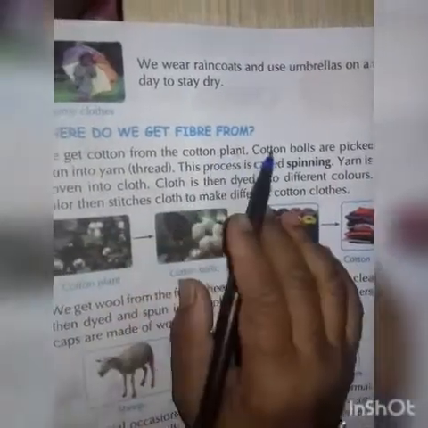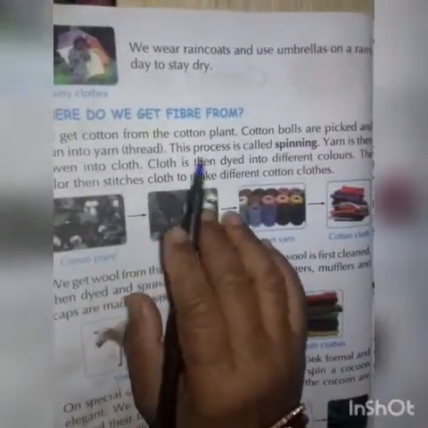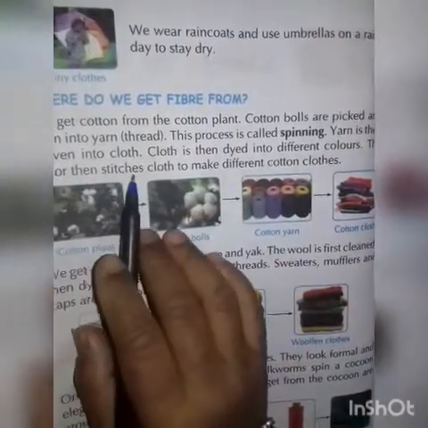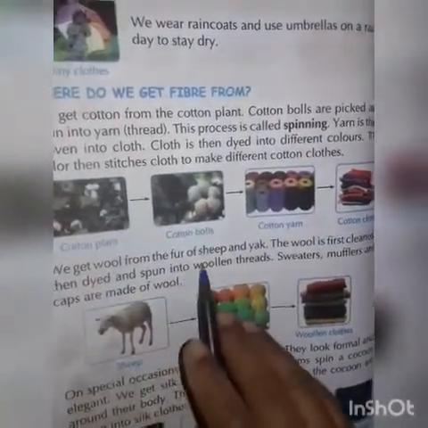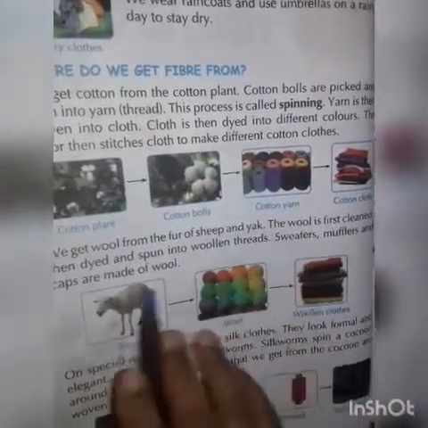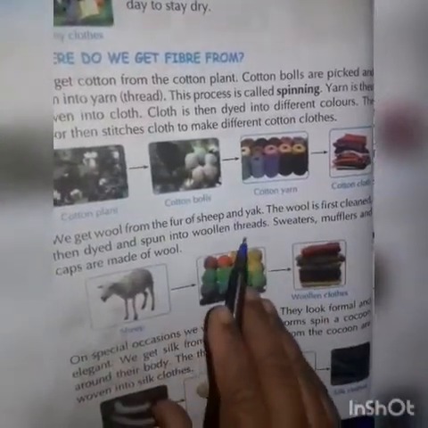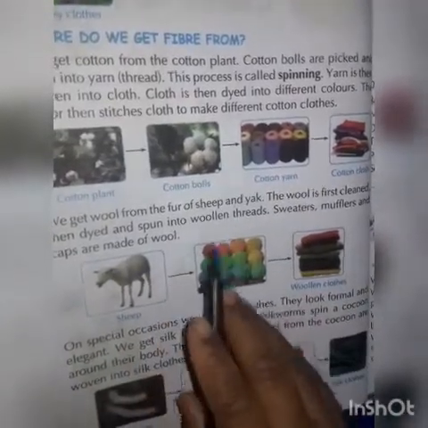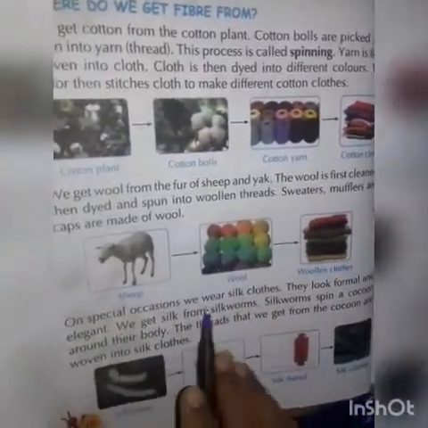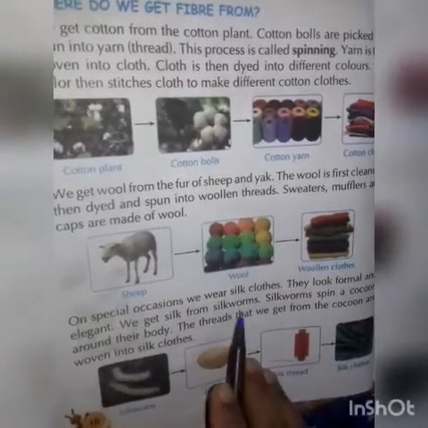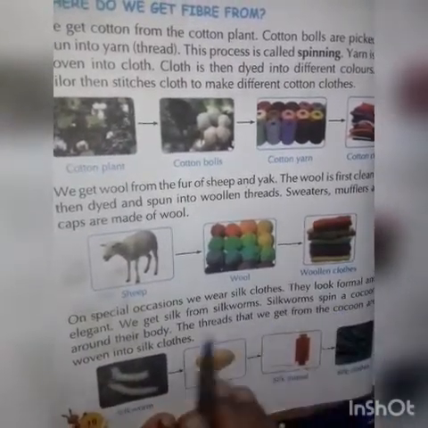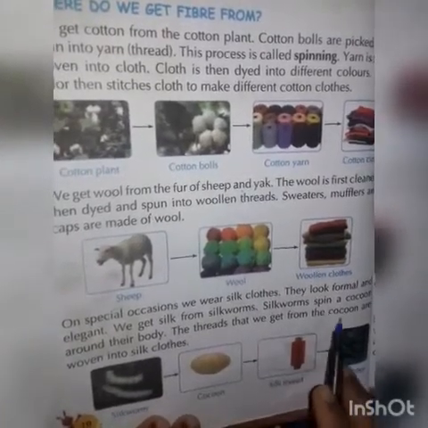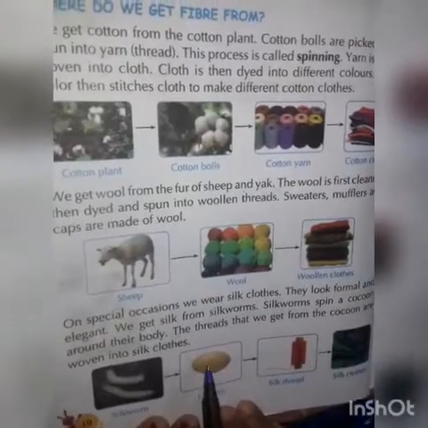From where do we get fibers? We get cotton from the cotton plant, and yarn is then woven into clothes. We get wool from sheep and yak, and wool is first cleaned, dyed and spun into woolen threads. Sweaters, mufflers and caps are made of wool. After that, silk threads we get from the silkworm, and the silkworm spins a cocoon around its body. The threads that we get from the cocoon are woven into silk clothes.